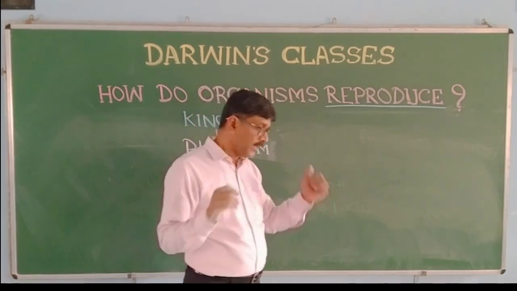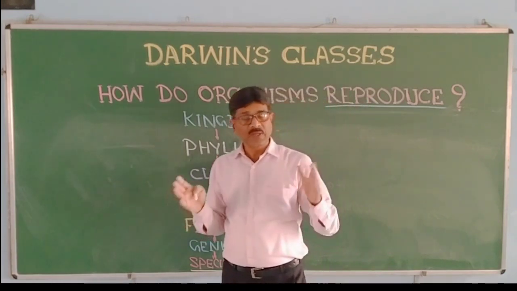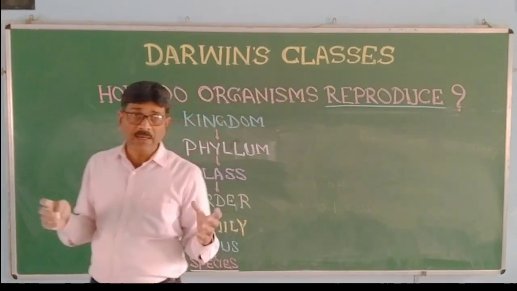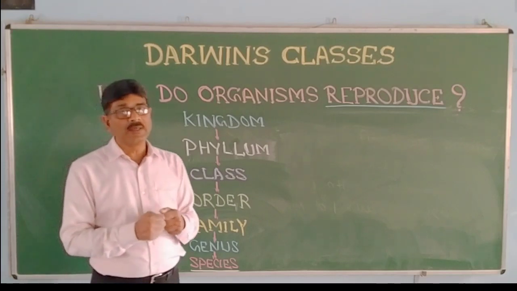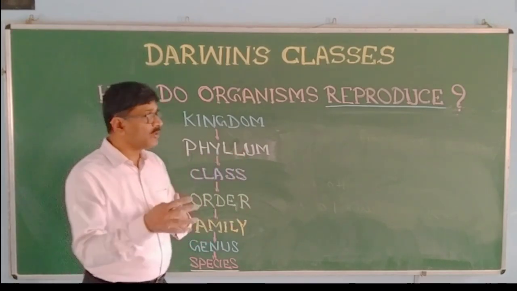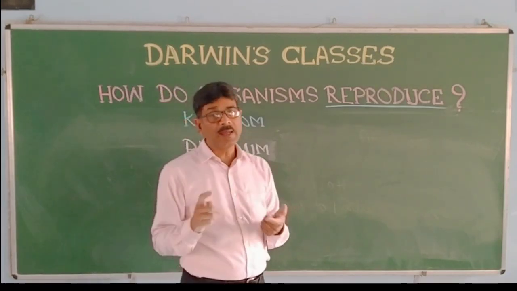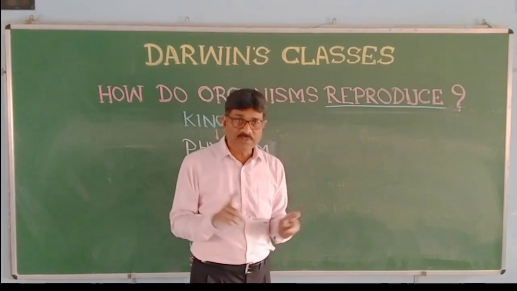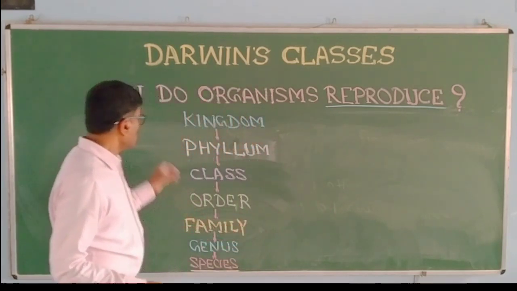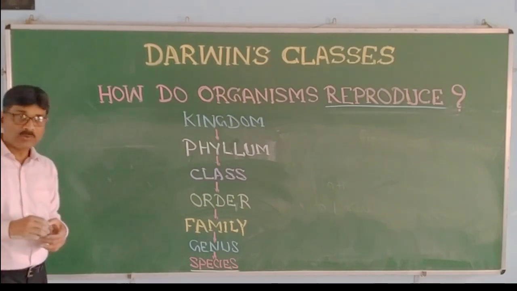And in a particular area at a particular time, different species means different populations of living beings, they are interacting with each other and they lead to the formation of communities. And these communities are interacting with their physical environment, and that leads to the formation of ecosystem. So this is all about why do organisms reproduce.